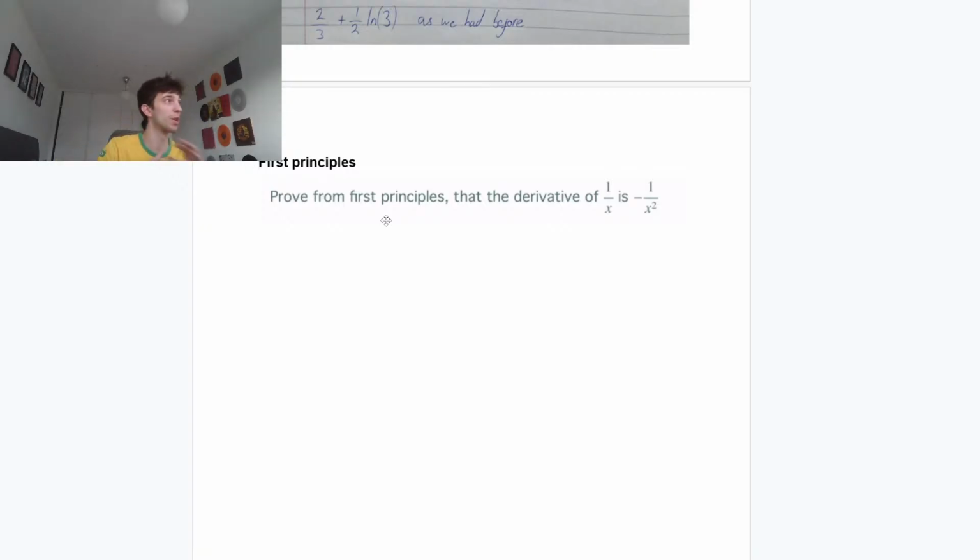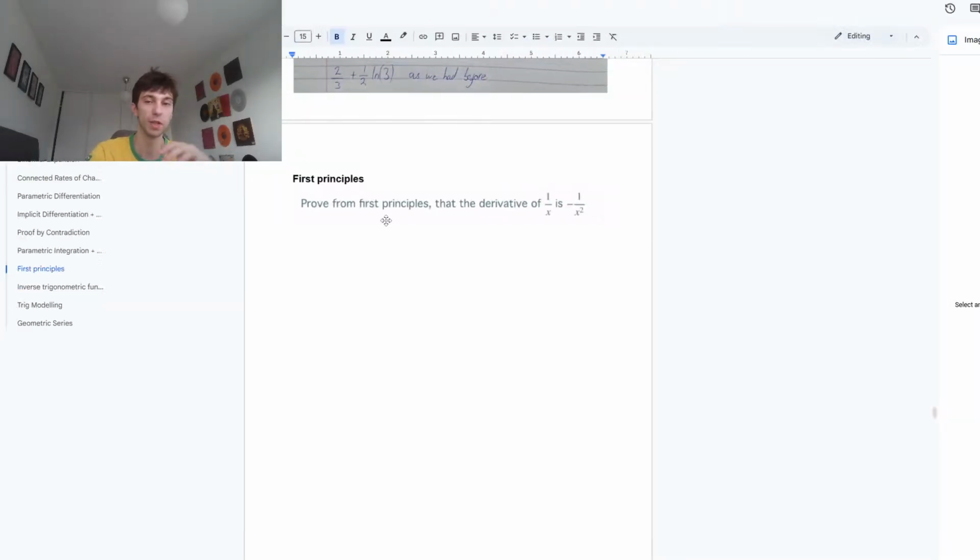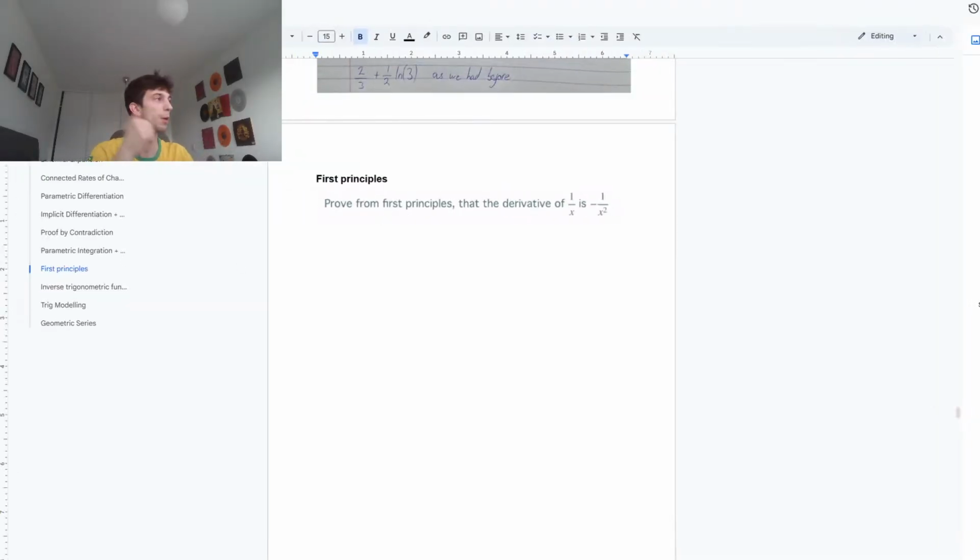We're gonna go through 6 questions today, all predicted topics for paper 2. Bit of parametric integration with partial fractions, bit of first principles, inverse trigonometric functions along with implicit differentiation, bit of trig modeling. Trig modeling, we are 100% sure is gonna come up. This is Edexcel Maths, guys. If it's not trig modeling, it will be partial fractions. It's gonna be one of the two, and we are gonna see it in differential equations, or we're gonna have to integrate those partial fractions.